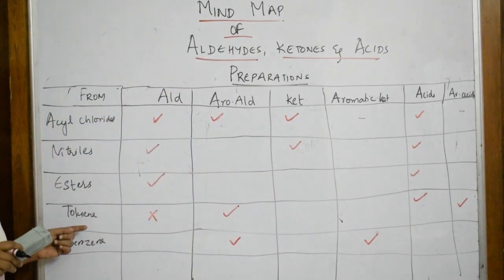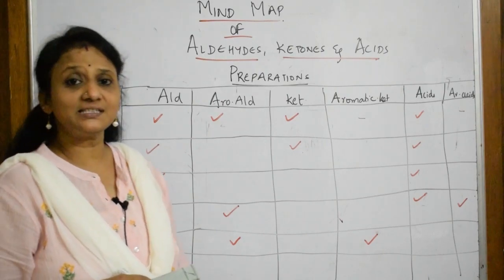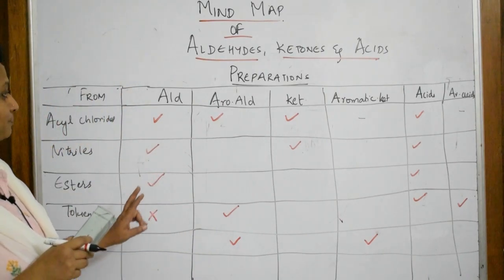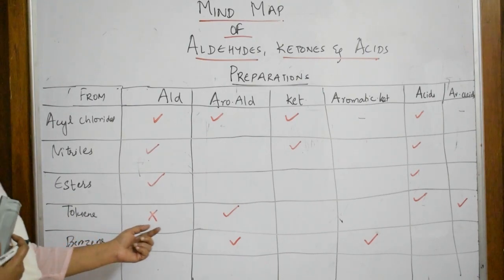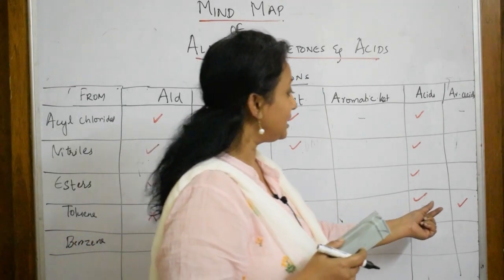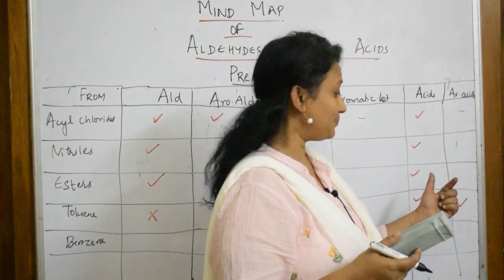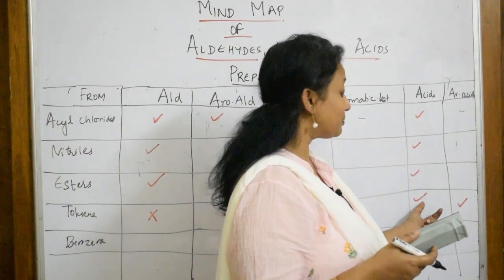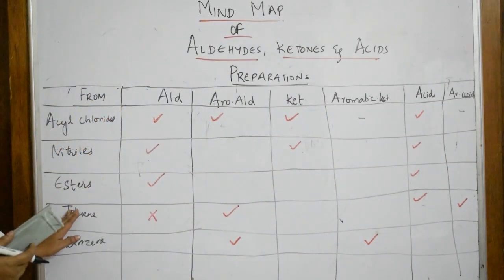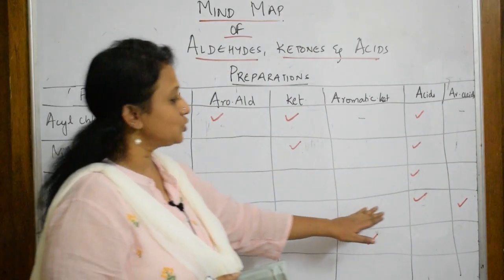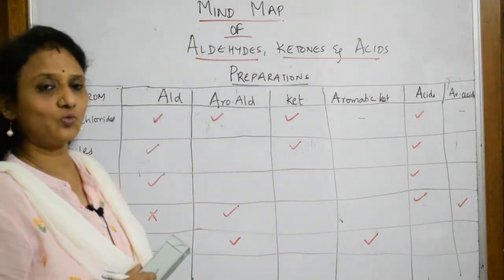Next, when it comes to toluene or methylbenzene, I can prepare, see, aromatic aldehyde, because this is an aromatic compound. I can prepare aromatic aldehyde as well as aromatic acids also. But important, I can also prepare acids also from that. Let us see how I can make it. So in toluene, options 1, 2, 3 are open for us. We will learn what it is.